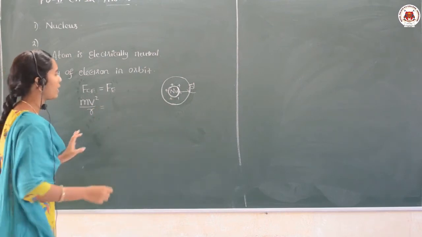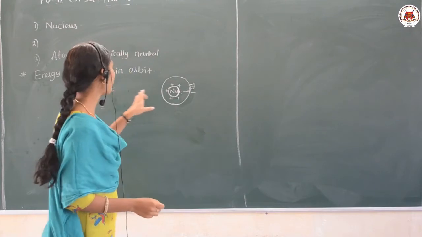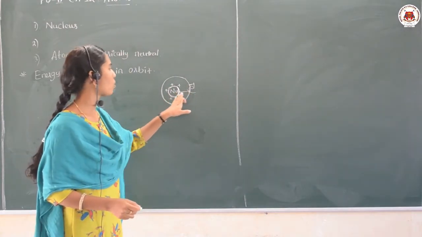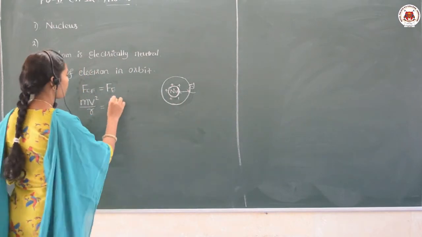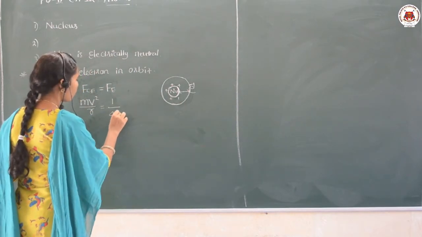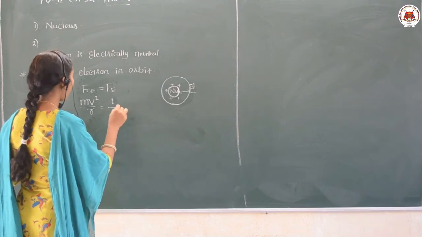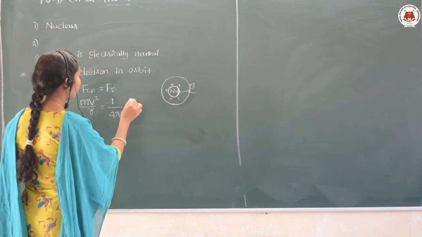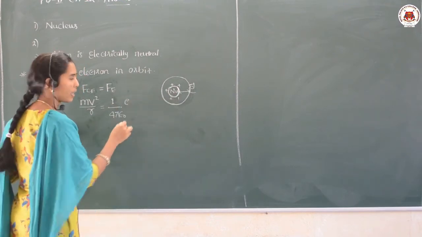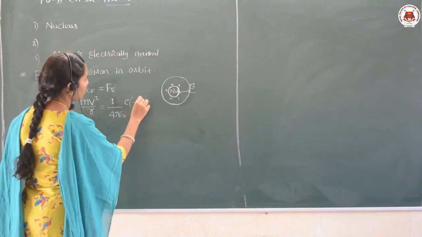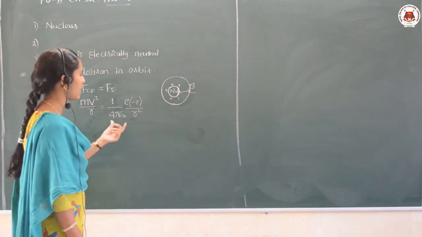By Coulomb's law, the electrostatic force between the electron and the nucleus can be written as 1 upon 4 pi epsilon naught into the charge of the nucleus, plus E, and the charge of the electron, minus E, over the distance between them, r square.